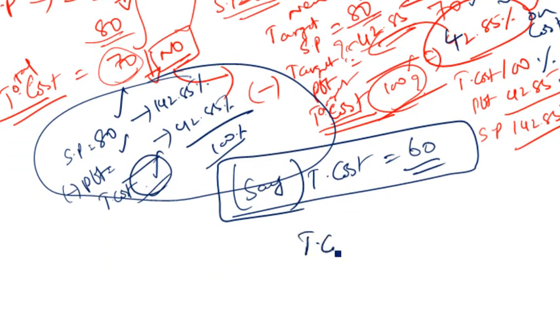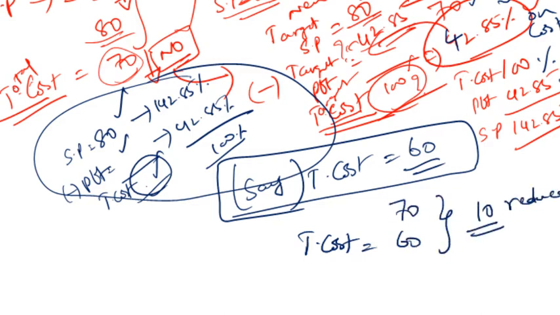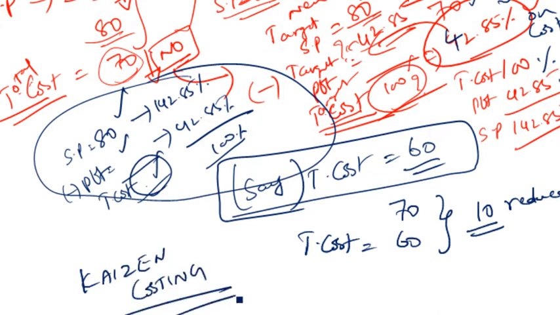So let's say target cost is 60. Earlier the cost was 70, which means you need to reduce the cost by 10. Now the question is, how will you reduce the cost? That's where Kaizen costing comes into the picture. So what is the concept of Kaizen costing?